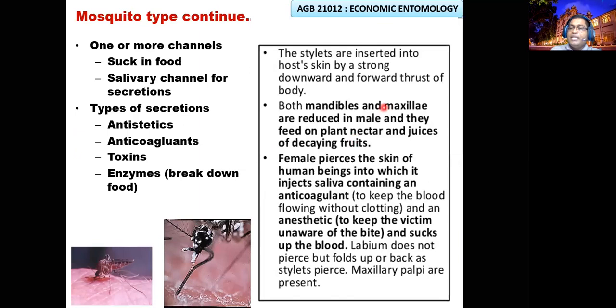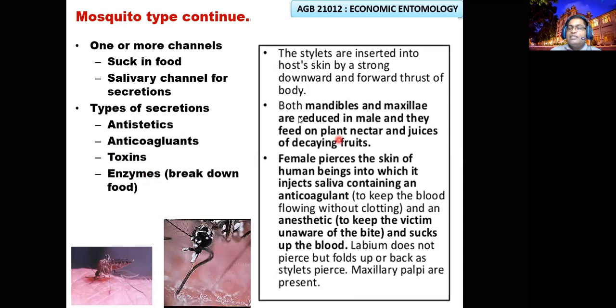Once it has penetrated into the flesh of a horse, what happens through the salivary channel? They eject saliva. This saliva contains an anesthetic, which means you will not feel the pain while the mosquito is biting. Some people will feel it, but many will not. It also contains anticoagulants, otherwise the blood would coagulate. So it prevents coagulation. They also transmit pathogens and toxins through the saliva, right?